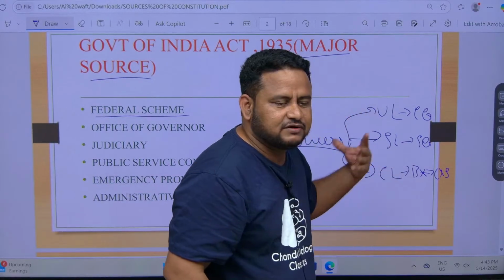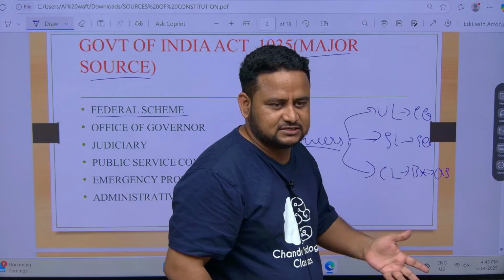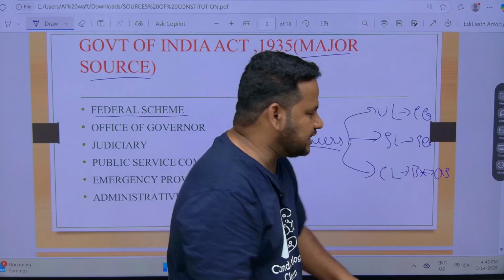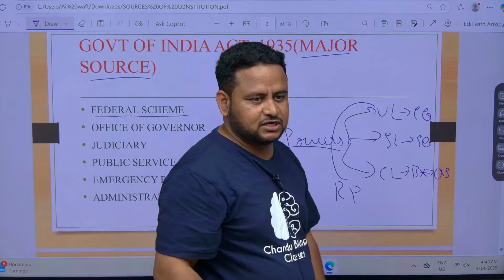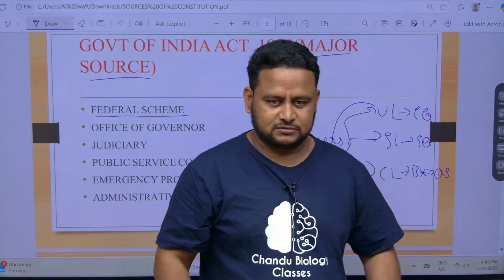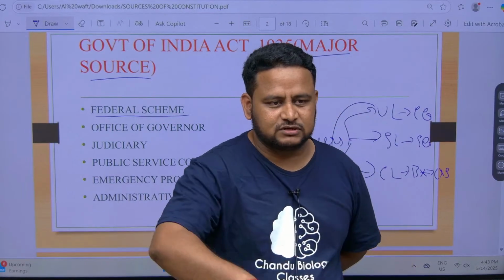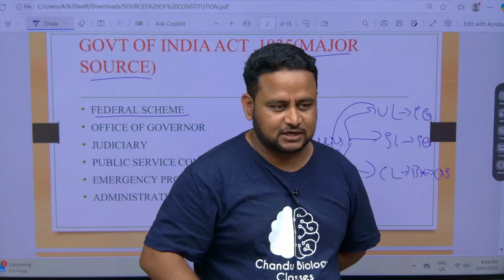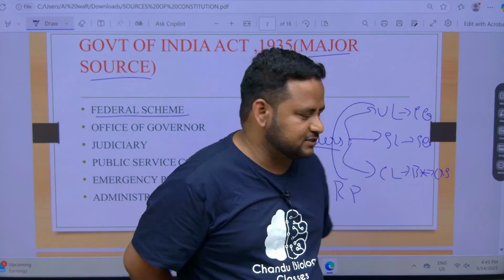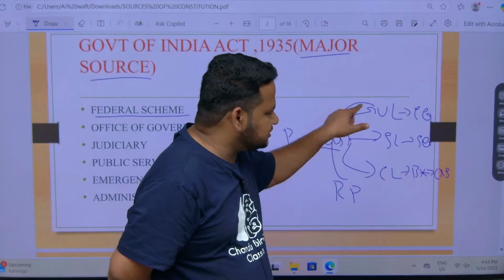Apart from this, there are other subjects, residuary subjects. That is the subjects which are left over. The residuary powers lie with the central government. Residuary powers means, suppose you bring a box. Okay, you divide it among yourself. But something is left over. The person who brought the box, that person will eat the remaining thing. Same thing is here. So the residuary power is with the central government.